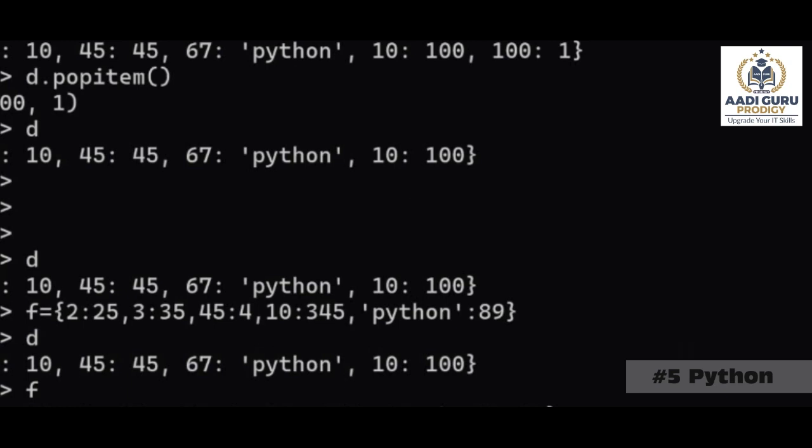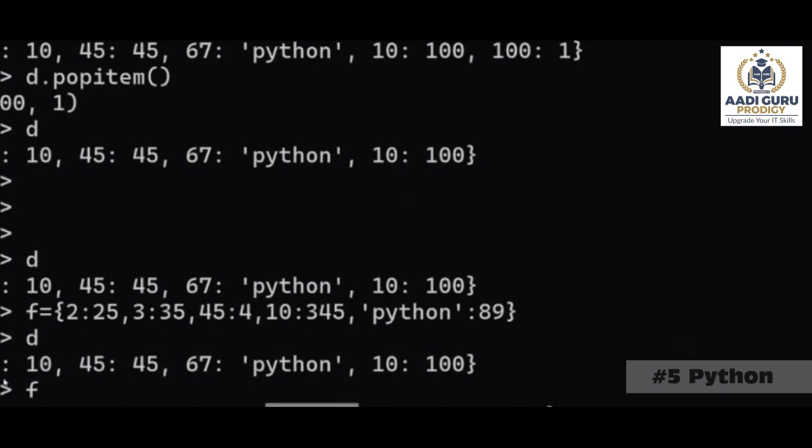Now next, it will take one more item, 3, 35. It will check whether this dictionary is having this 3 or not. Not there. Then it will add this item here. Then next, it will take the next item, 45, 4. It will check whether 45 is there or not. Yes, 45 is there. Then it will not add 45 again. It will remove this 45 value and update the value as 4.